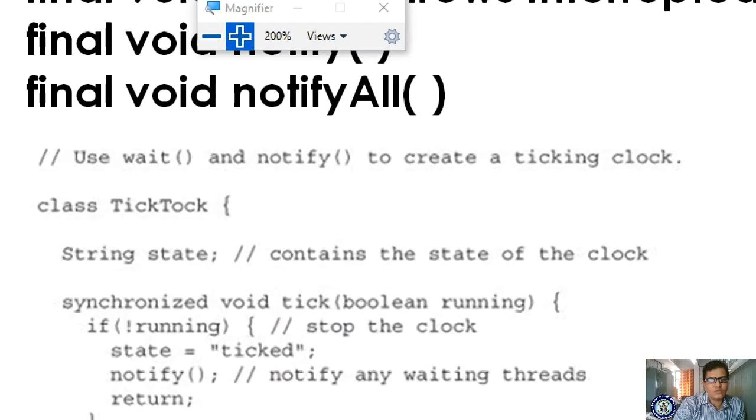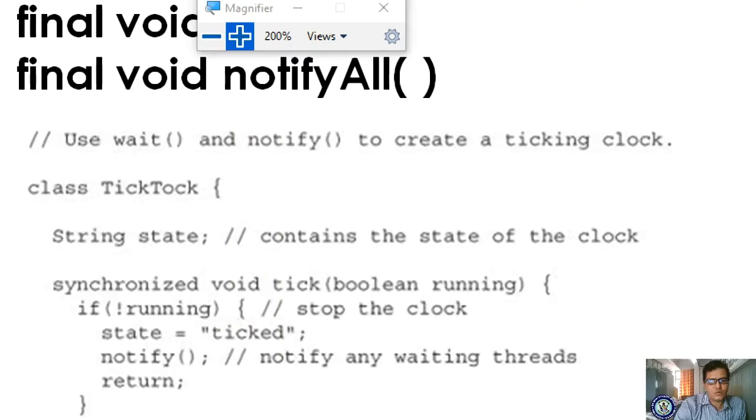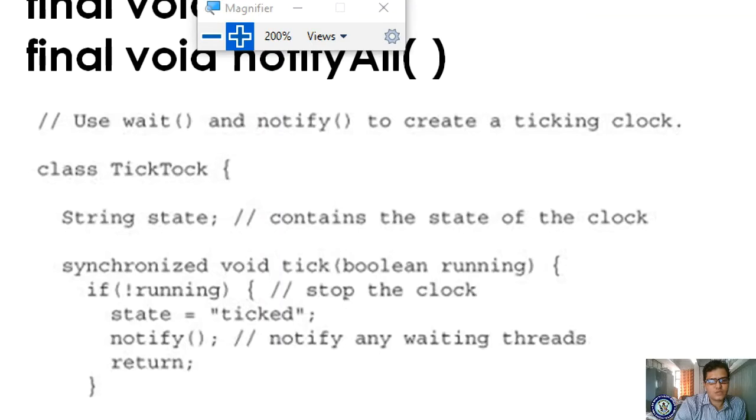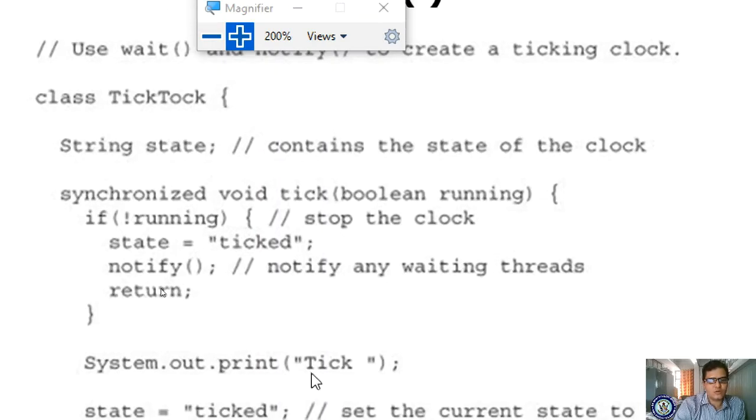And notify. Notify means the waiting thread will get stopped. And return. Whoever calls this tick method, based on the values supplied, it will check the condition. If it is running, the condition is false. If it is not running, it will notify the waiting thread to stop. Okay, so System.out.println, you are giving the tick.